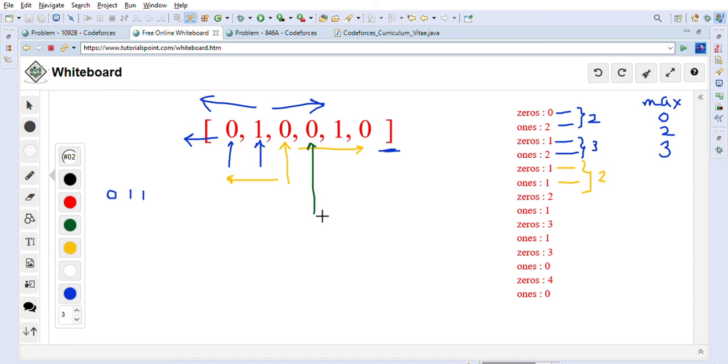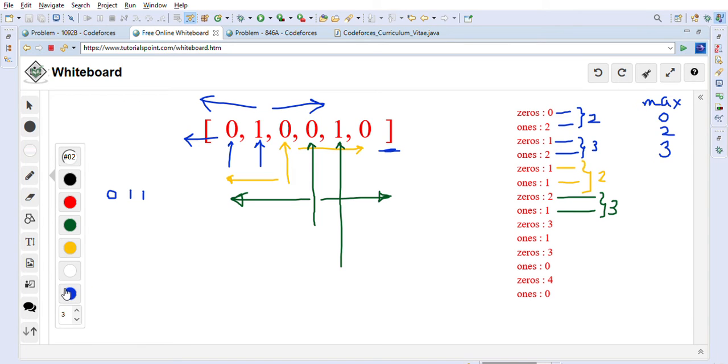So again we will check how many zeros are there on the left side of this one. So 1 and 2, right? Two zeros are there on the left side, and how many ones are there on the right side? There is only one on the right side. So we will make a total of these two, which is equal to 3. Here also we don't update the max value because it is the same. This 3 is the same as 3, so we will not update the max value, and we will go to the next index. So the next index is this one.